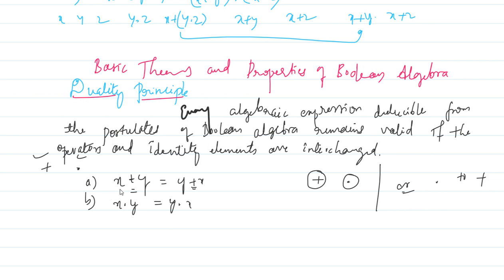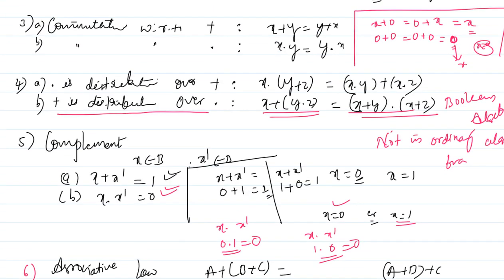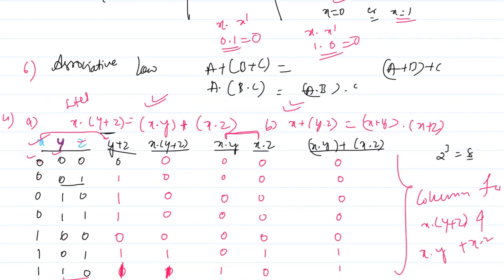If you change the operator and identity element, even that is valid. If you observe, in the last class I explained the commutative law, which is even valid. You can see here: x plus y equals y plus x, and x dot y equals y dot x. That is what we have done here, right?